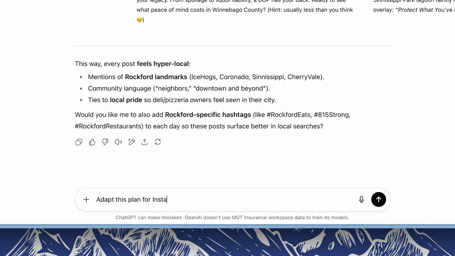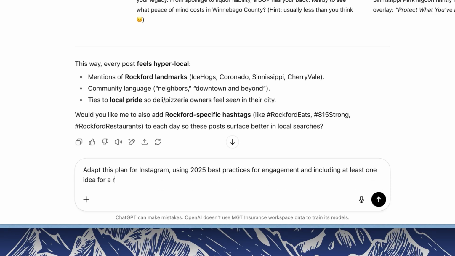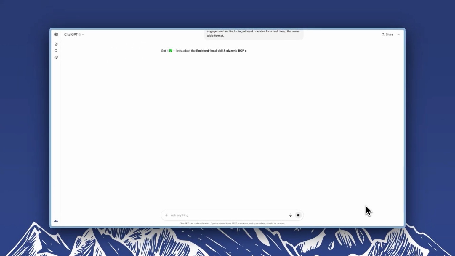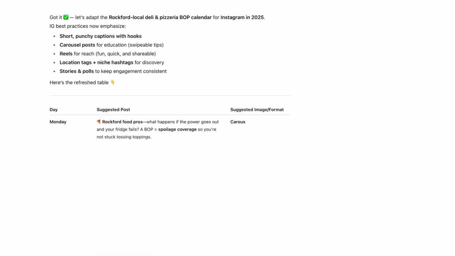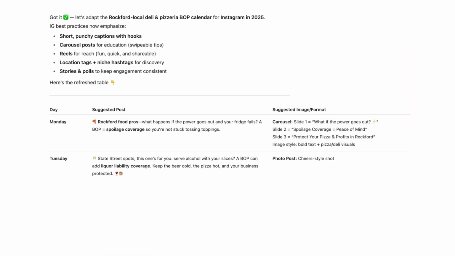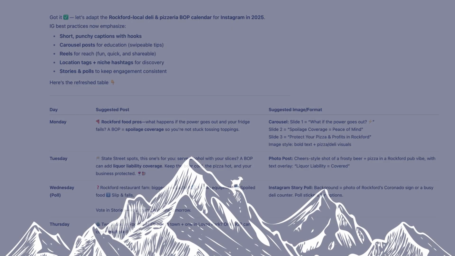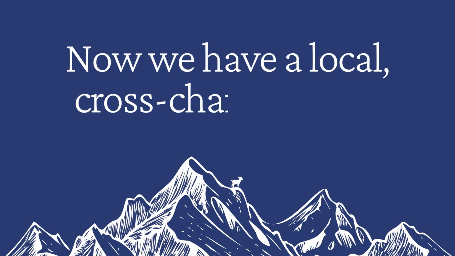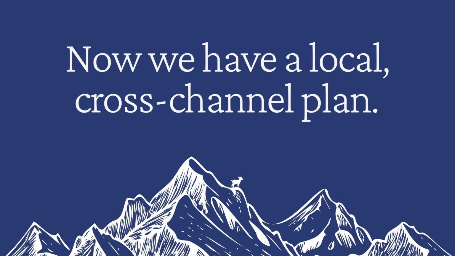Adapt this plan for Instagram using 2025 best practices for engagement and including at least one idea for a reel. Keep the same table format. I'll send that content through, we'll give it a few moments, and just like that, you'll see it's adapting the Facebook campaign we just worked on with content appropriate for Instagram. We have a local, cross-channel social media plan ready to go for next week.